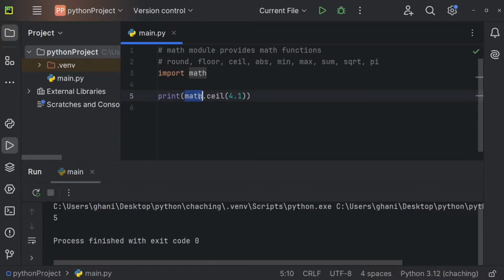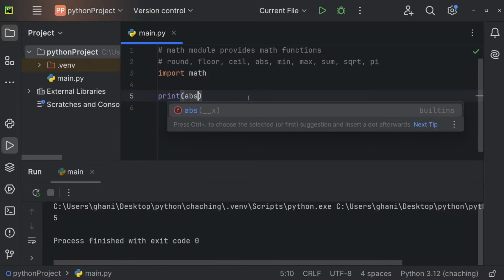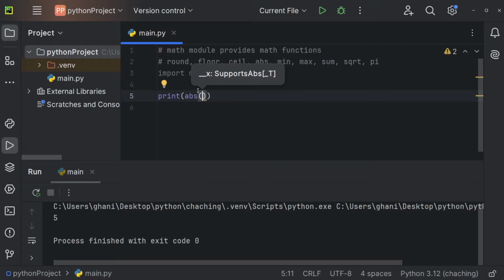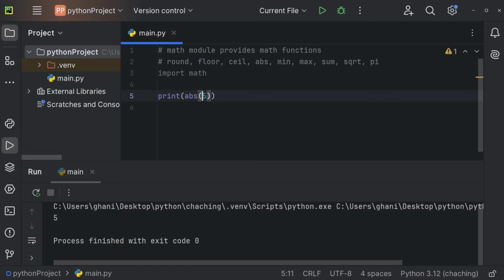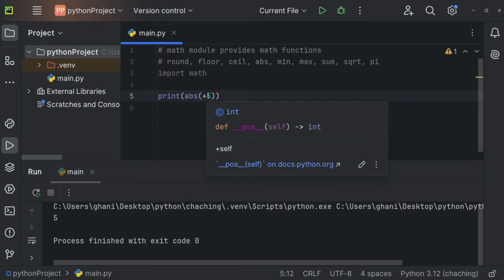We can get the absolute value of a number, so abs, followed by those brackets. Again, this is a built-in function. And let's get the absolute value of -5. And the absolute value is 5. And the absolute value of 5 is of course also 5. So abs will only return the value no matter the sign. So whether we have a minus or a plus here does not matter. The sign will be removed and it's only going to return the value.